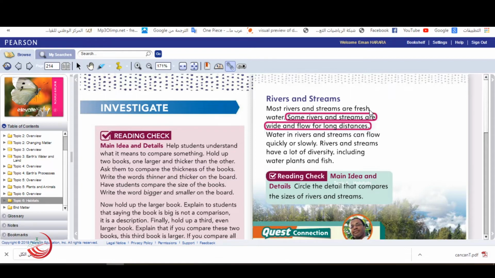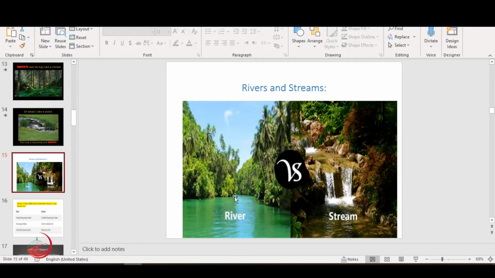Now let's grab our pencil and circle these two sentences, which say some rivers and streams are wide and flow for long distance. So the rivers and the streams, as you saw here, are very large and they are flowing for a long space. So they are flowing water.